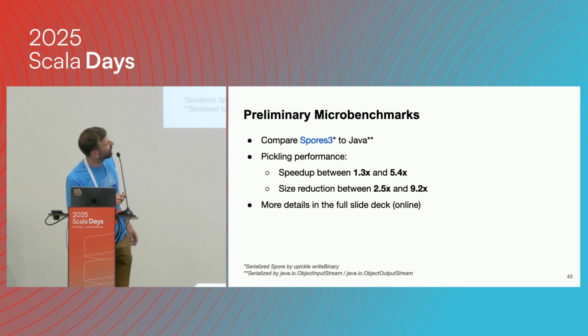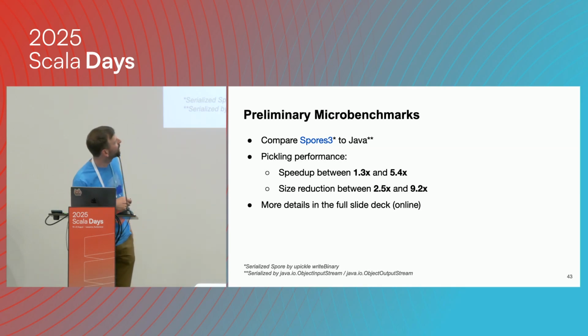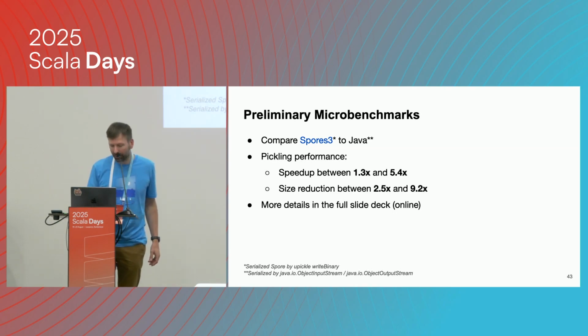So these micro benchmarks, there's a handful of different kinds of closures, right? But we get a speedup of up to 5.4 times, which is quite a lot. And also the size reduction, which means the number of bytes of the serialized data, is again between 2.5 times and 9.2 times different. And if you want to know more about the details, we have them in the full slide deck that you can check online.